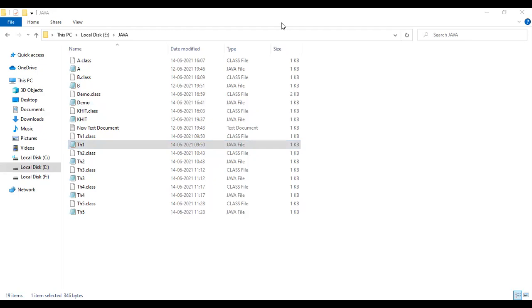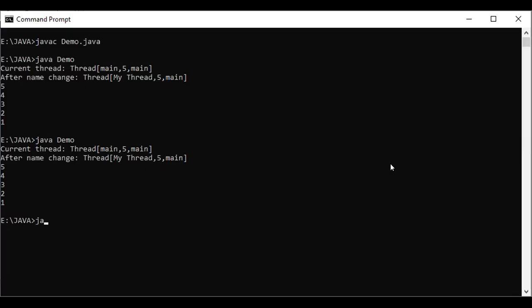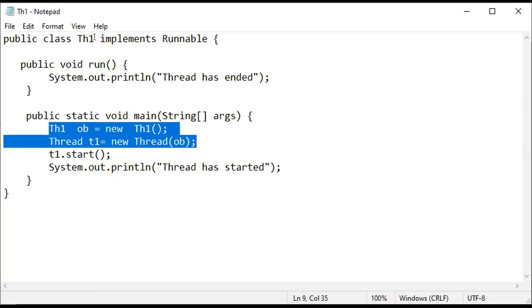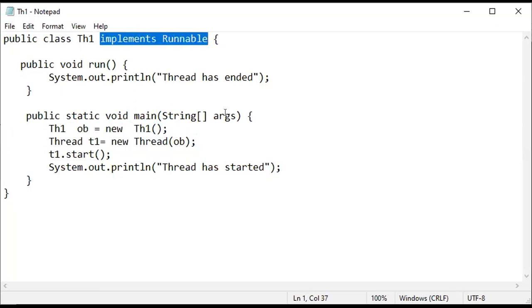Go to command prompt: javac thread1.java, then java thread1. So the thread has started, the thread has ended. What you learn from this is how a thread is created by implementing the Runnable interface. Got it?